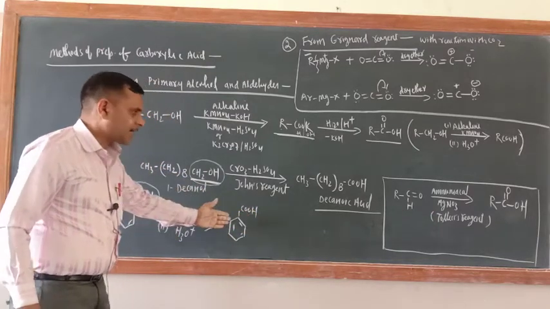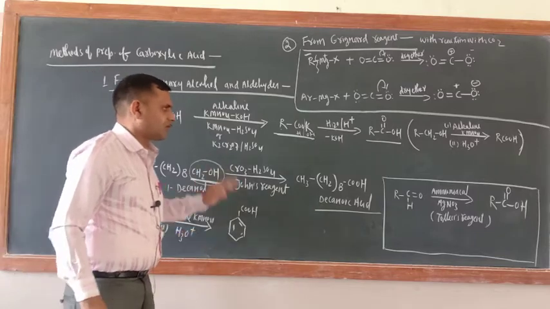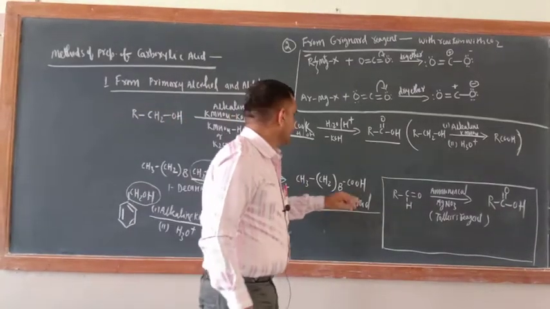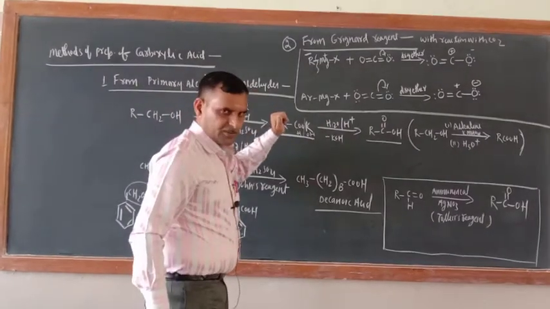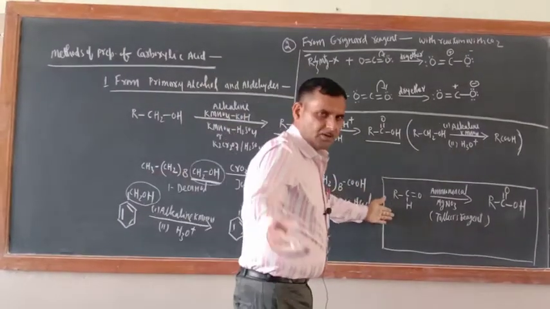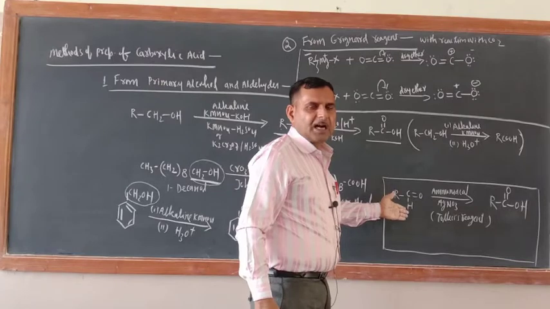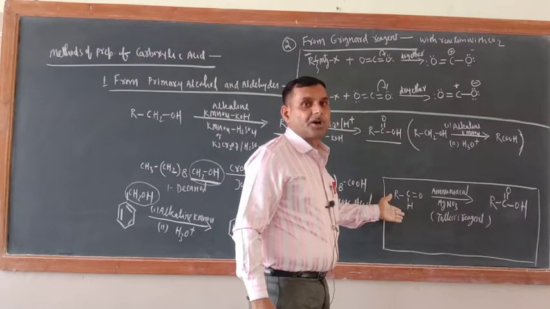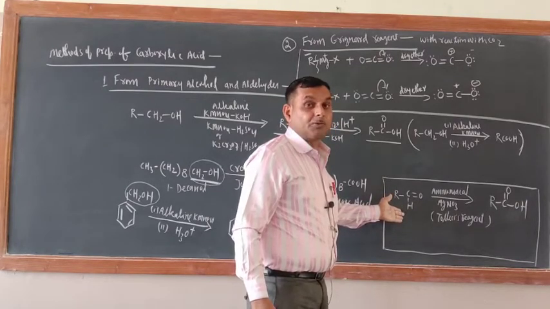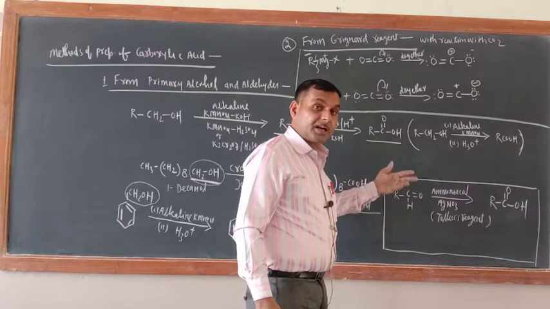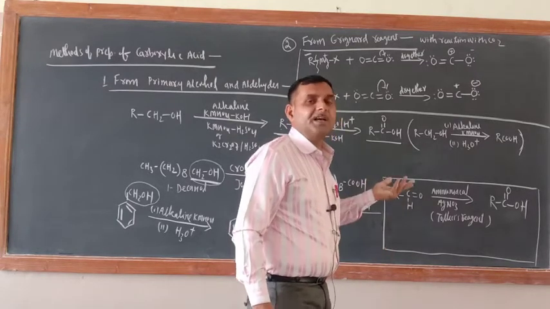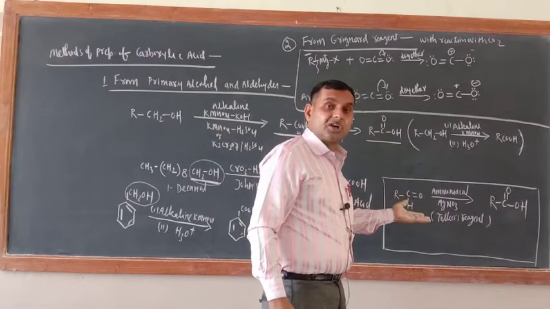So rather than writing two steps, I wrote one step only. Now just see what is written here: from primary alcohol and aldehydes. In the last videos, we saw that aldehyde is a strong reducing agent, due to the presence of H with the carbonyl carbon, so they can reduce weak oxidizing agents like Tollens reagent.